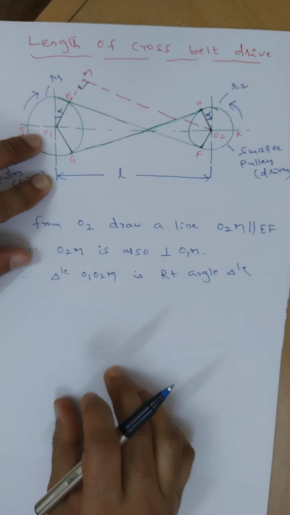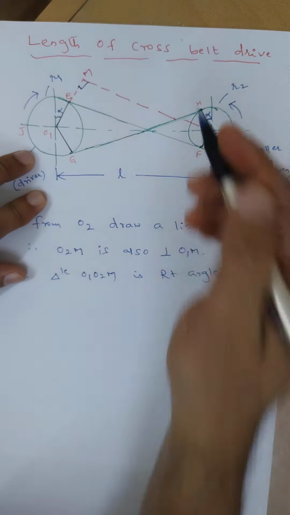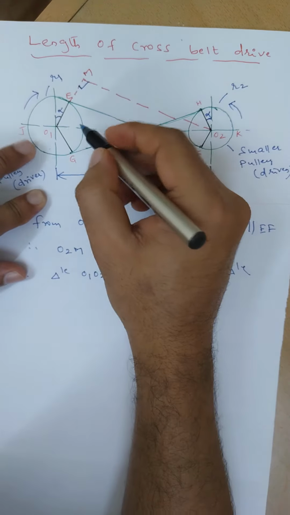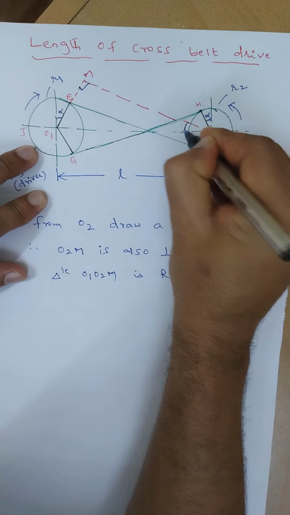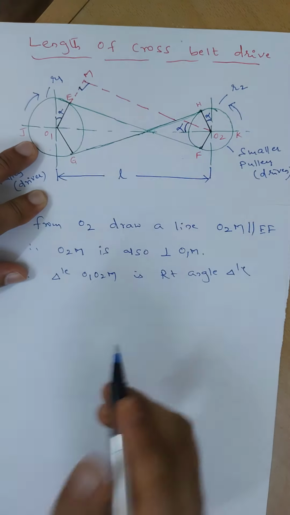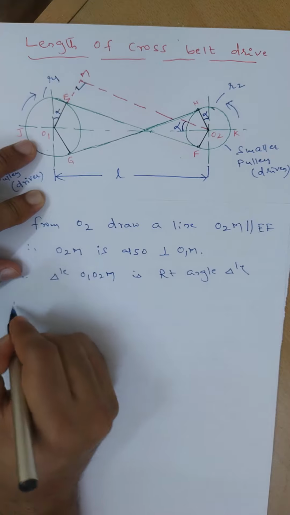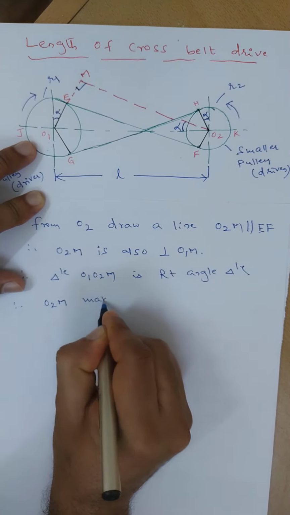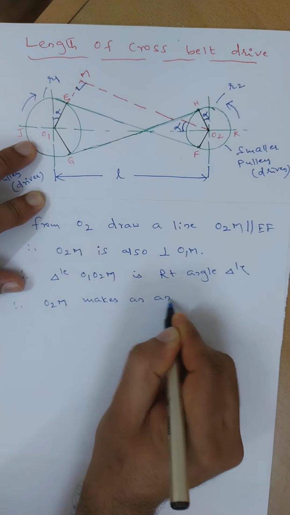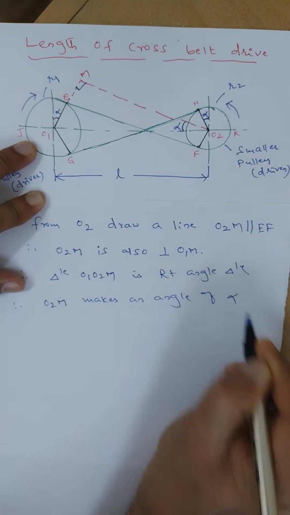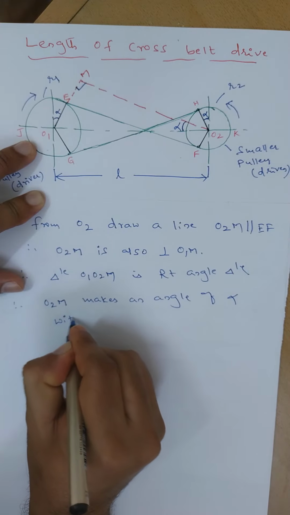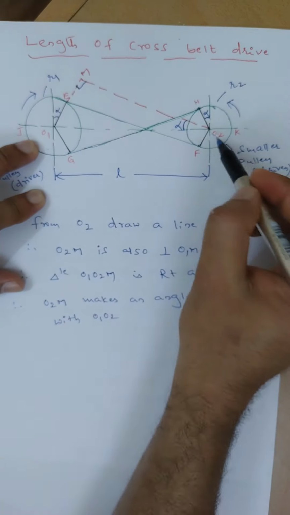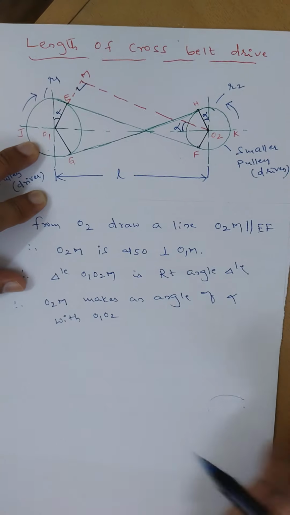O2M makes an angle of alpha with O1 O2, so the angle O1 O2 M is alpha.